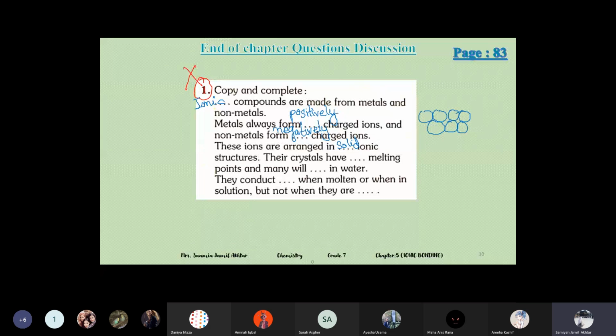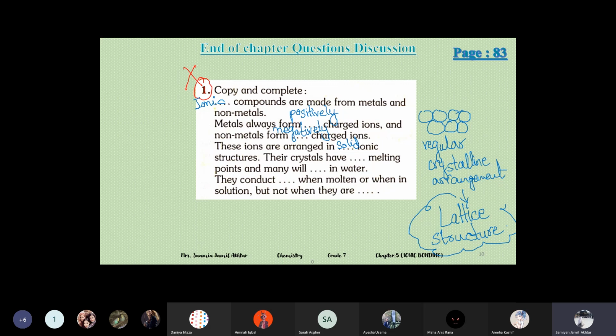And remember, I'll tell you a word which we use for regular arrangement, regular crystalline arrangement. There is a word which we use in chemistry, and I think this word will come again in some other chapter. For a regular crystalline arrangement of particles, the word we use is lattice. Have you heard this word? Lattice structure. So the lattice structure is a regular arrangement, like a regular crystalline or regular solid arrangement. This word is really important.